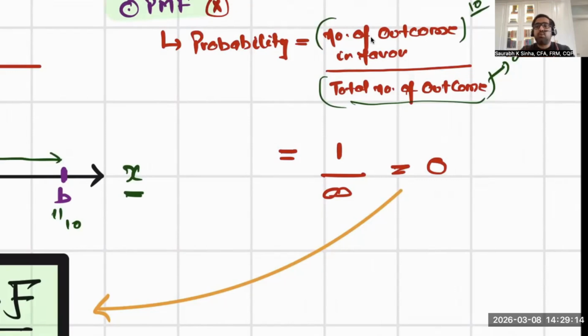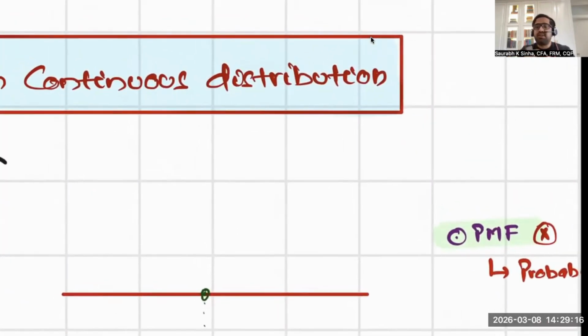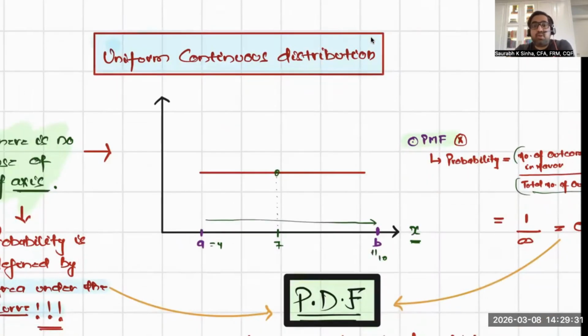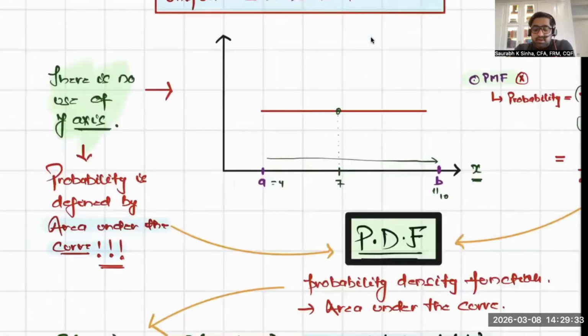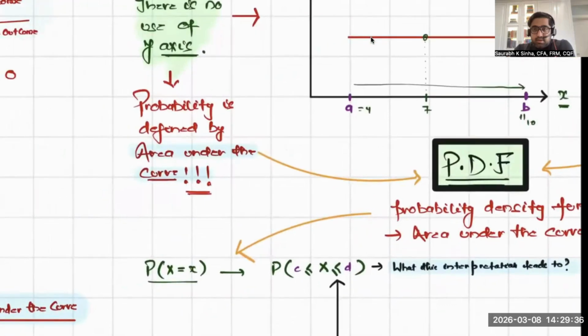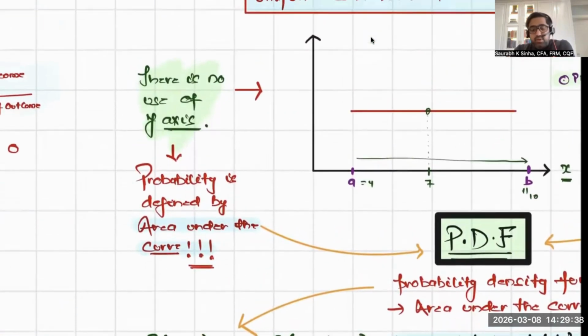It is useless in what? Uniform continuous distribution? No, it is useless in all continuous distributions. So you cannot use the probability mass function, then what can we use? And I also mentioned that there is no use of the y-axis.